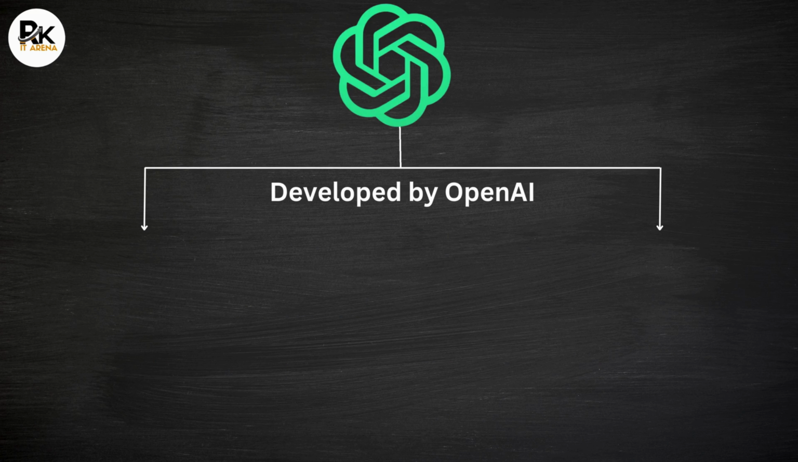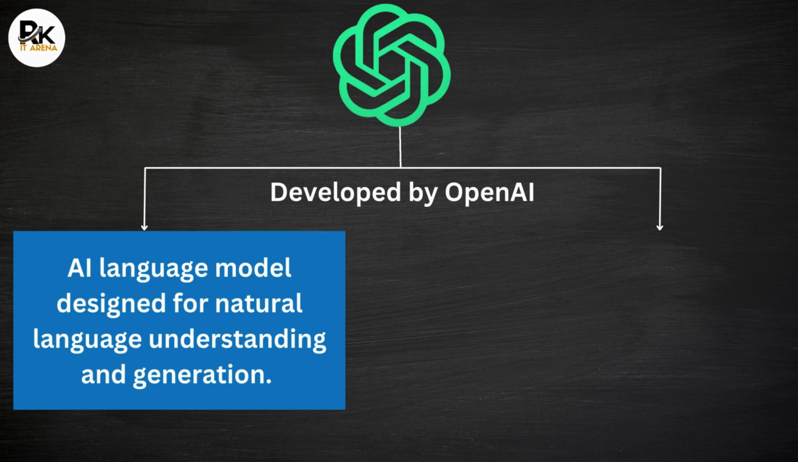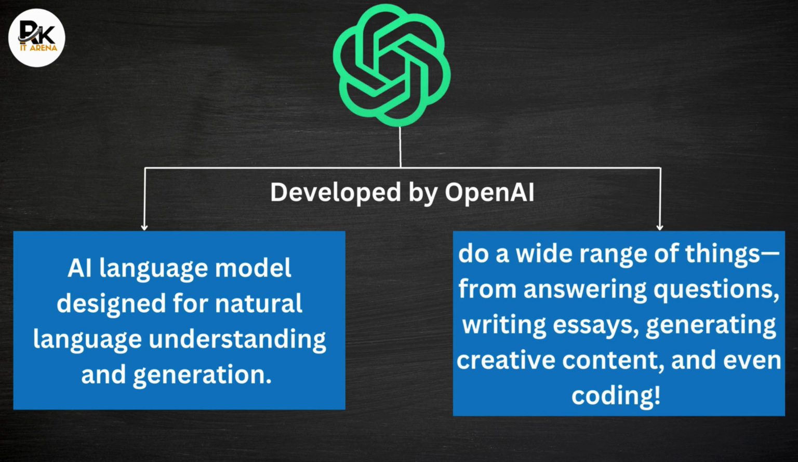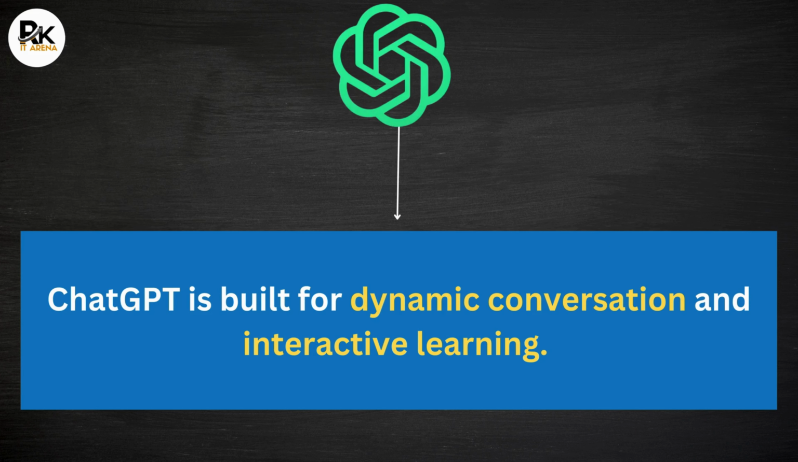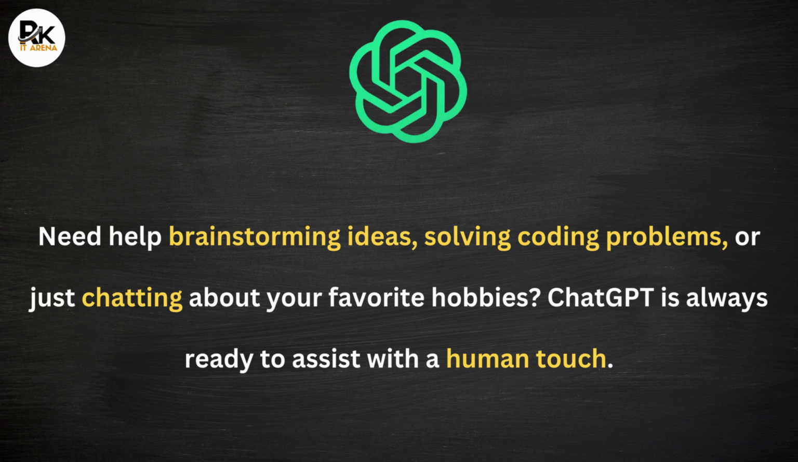Next up is ChatGPT. ChatGPT is developed by OpenAI. ChatGPT is an AI language model designed for natural language understanding and generation. It can do a wide range of things from answering questions, writing essays, generating creative content, and even coding. It's all about human-like conversations and assistance. Unlike Deepseek, ChatGPT is built for dynamic conversation and interactive learning. Need help brainstorming ideas, solving coding problems, or just chatting about your favorite hobbies? ChatGPT is always ready to assist with a human touch.